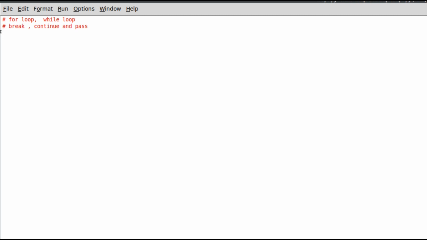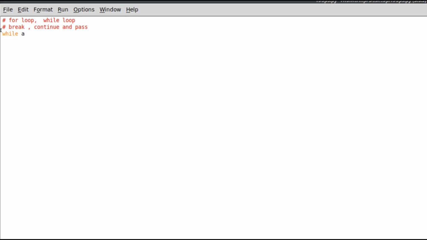So now we'll see the while loop, while a is less than or equal to 10. I didn't declare a here, so let me declare it first. a is equal to 0, so a is already 0, and now we'll give it 10 or 100, anything. We'll give 10 followed by a colon and the print statement.